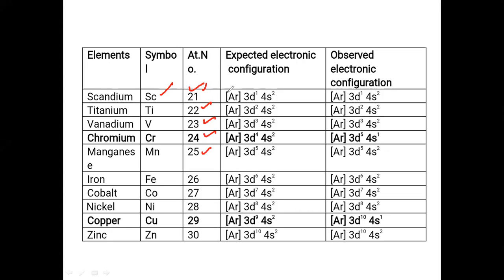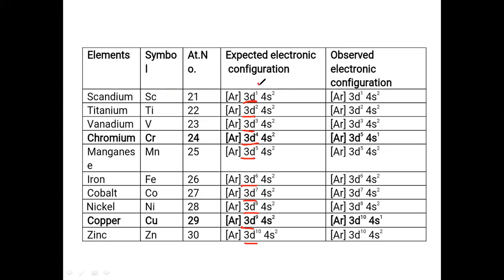You can observe here, the 18th electron will enter into the argon core like this. Next the 19th electron will enter into 4s1, the 20th electron into 4s2. After the 20, the 21st electron will enter into 3d1. Next 3d2, 3d3, 3d4, 3d5, 3d6, 3d7, 3d8, 3d9, 3d10.